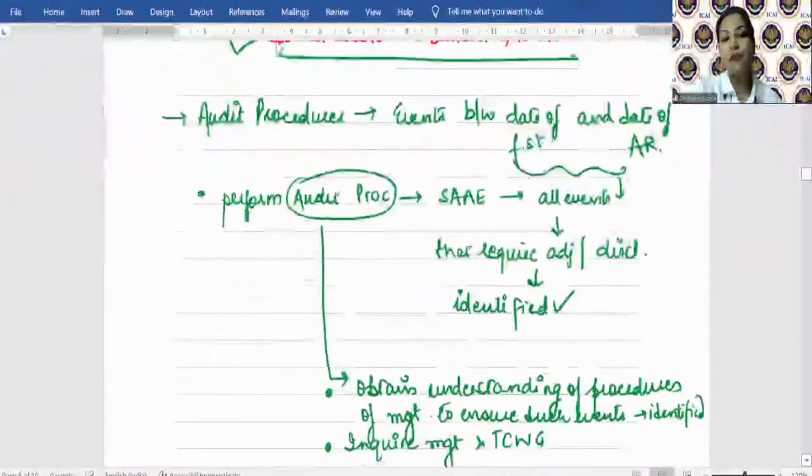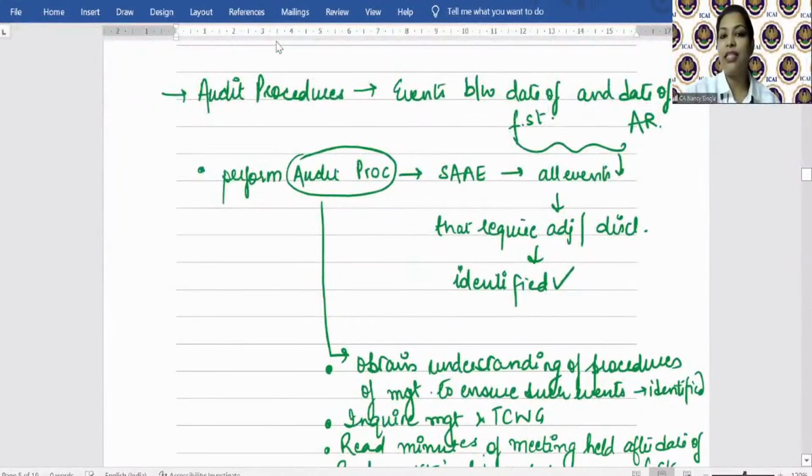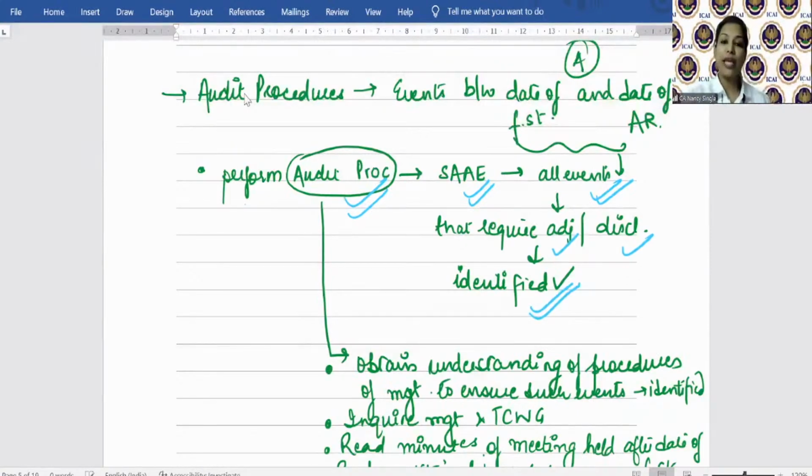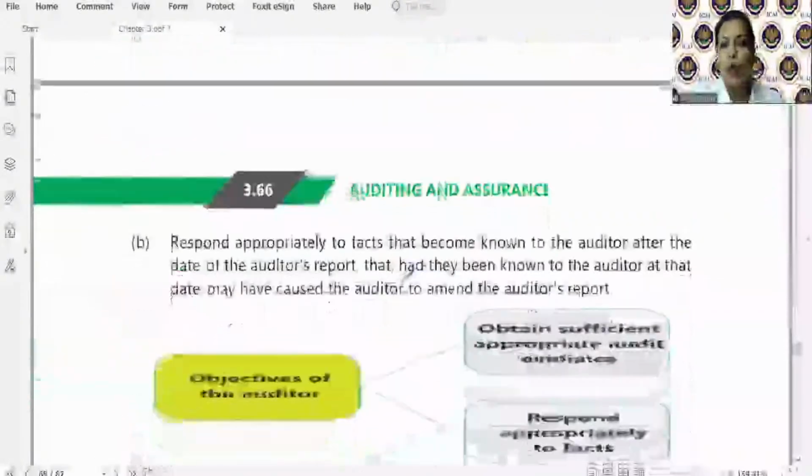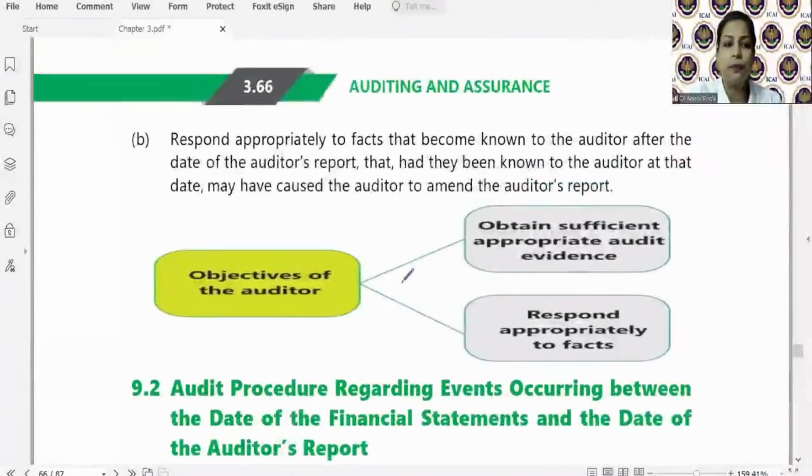Now, what are the audit procedures between the date of financial statement and date of audit report? That is period A. So what are the audit procedures? Simple. Auditor will perform audit procedures. He'll obtain sufficient appropriate audit evidence that all events that require adjustment or disclosure have been identified. अब वो कैसे करेंगे? Logically सोचो, practically सोचो, आपको समझ आ जाएगा कि what all audit procedures auditor needs to consider. देखो. Now, when you are signing the audit report, before that, you want to know whether all the events and transactions that needed the adjustment or the disclosure as per the applicable FRF, whether that has been done or not.